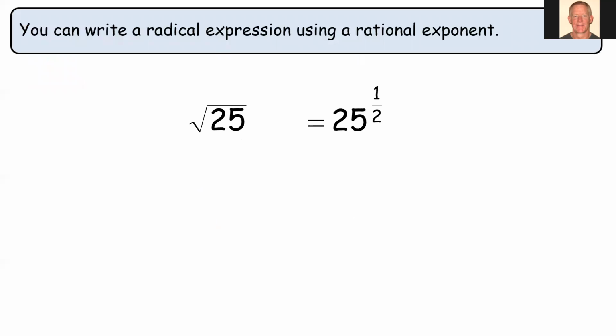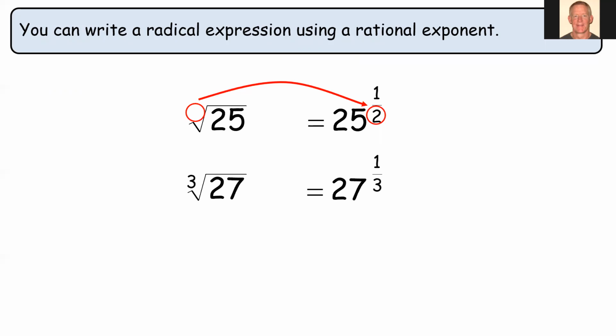So what is the relationship between the rational exponent and the radical expression? So square root of 25 can be rewritten as 25 to the 1/2 power. Now, square root of 25, even though we don't write it, the index is 2. And so that 2 becomes our denominator in the rational exponent. Let's look at other examples.